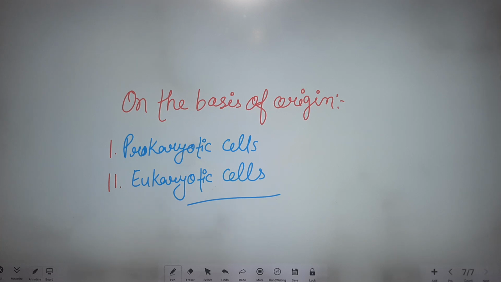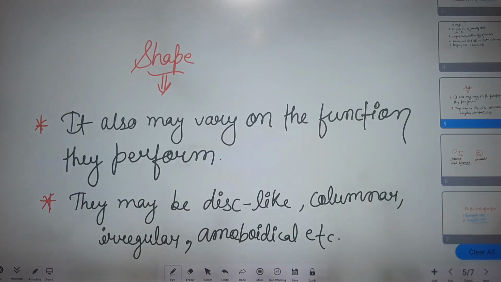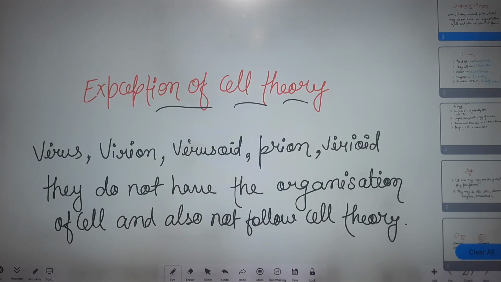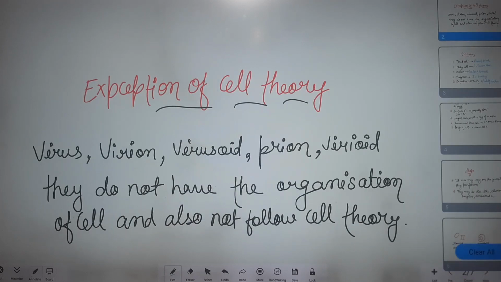I hope you understand the whole video till here: the shape and size of the cell, some discovery data about the dead cell, living cell, nucleus, protoplasm, extension of cell theory, and also the exceptions of cell theory, like virus, virion, virusoid, prion, and viroid.